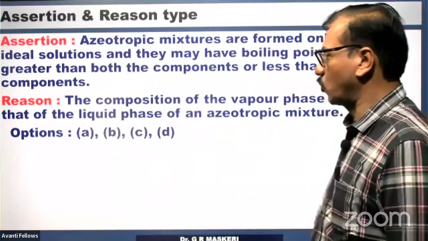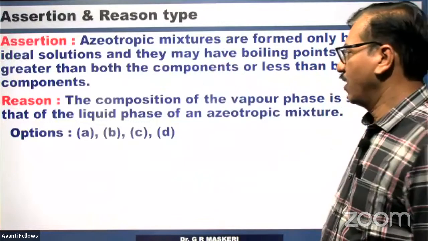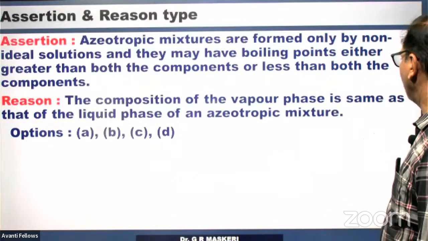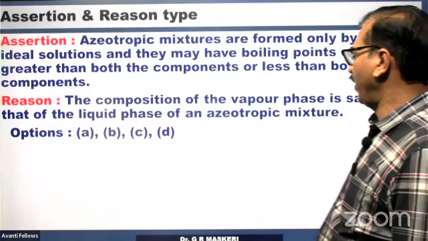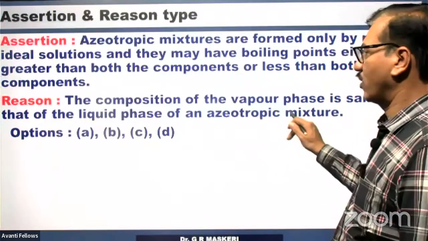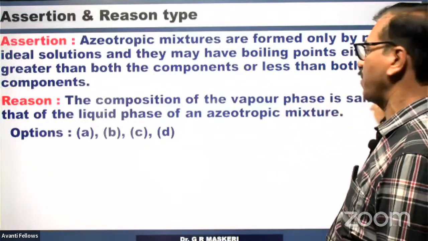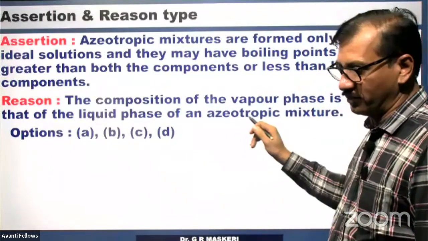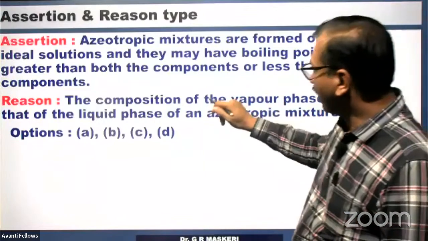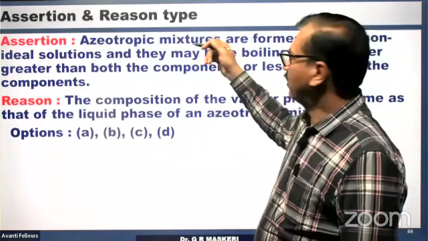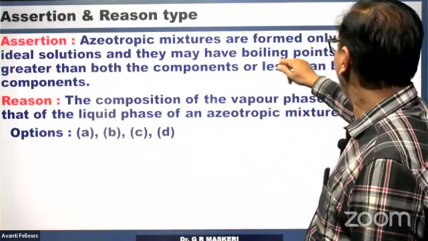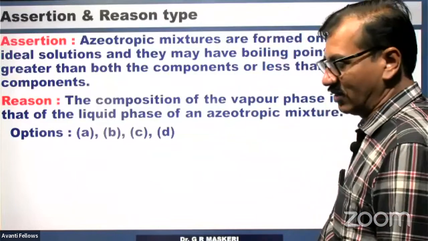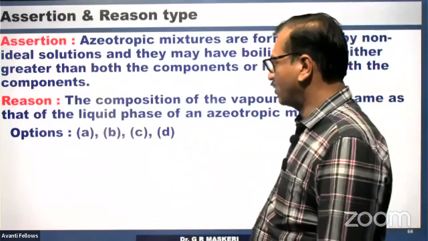Therefore, it is also true. The composition of the vapor phase is the same as that of the liquid phase in an azeotropic mixture. This is also true. Both are true, but this is not the reason why the boiling point is greater or less. Therefore, B is the answer.